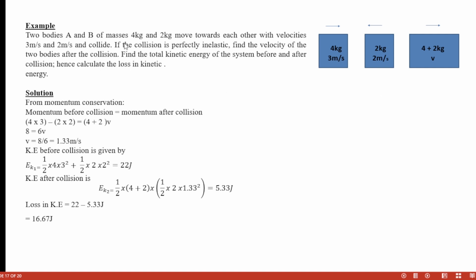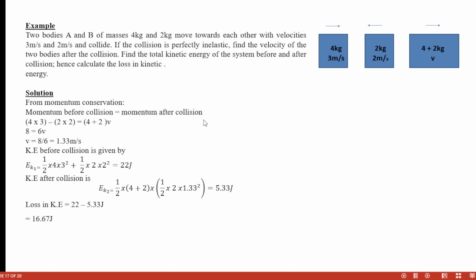So two bodies A and B of masses 4 kg and 2 kg move towards each other with velocities 3 meters per second and 2 meters per second and collide head-on. If the collision is perfectly inelastic, what does that mean? Look at them, they are now having one velocity. Find the velocity of the two bodies after the collision. Then find the total kinetic energy of the system before and after collision. Hence, calculate the loss in kinetic energy. Very simple. We know whenever we talk about momentum.